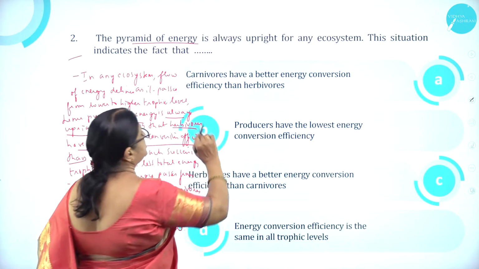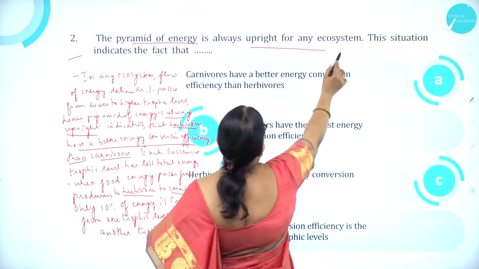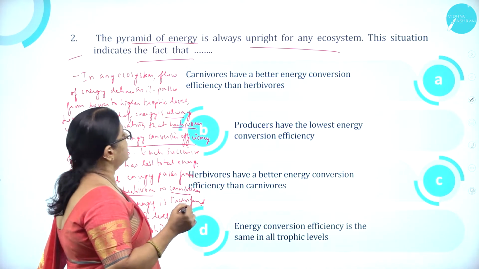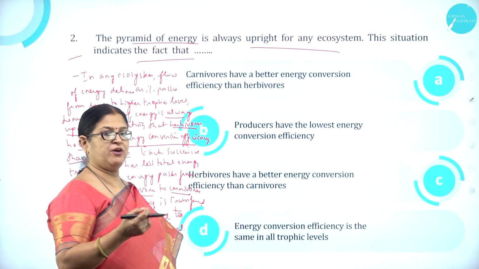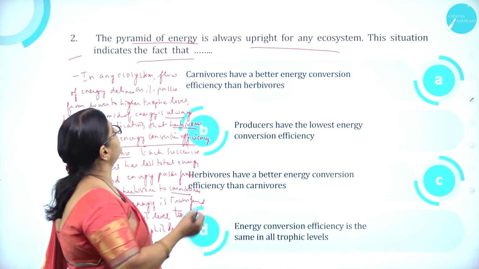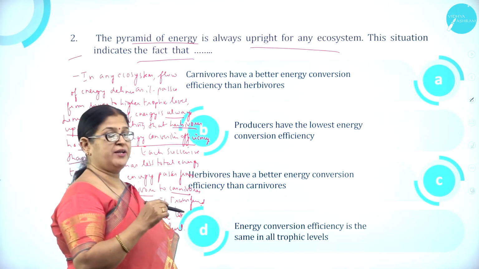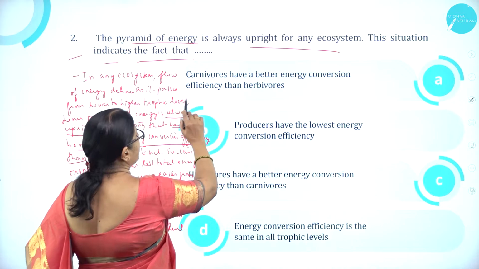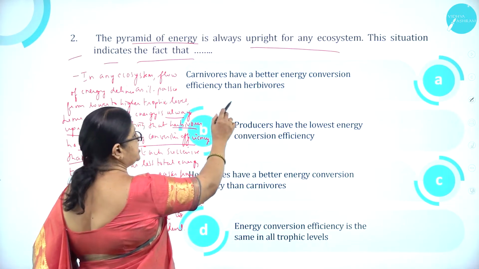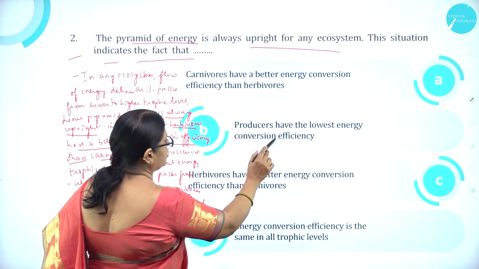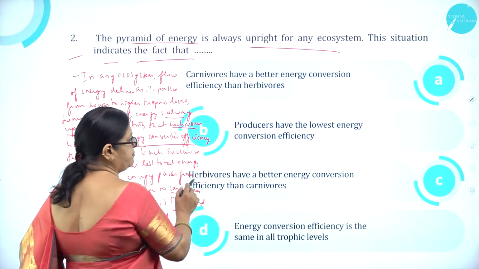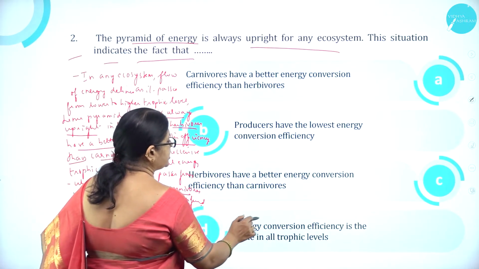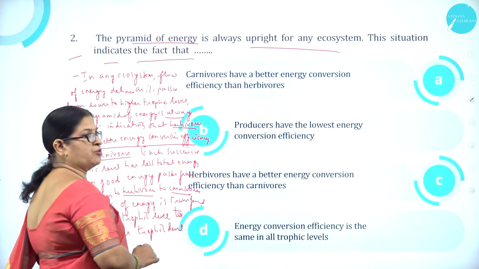The pyramid of energy is always upright for any ecosystem. This situation indicates the fact that we know ecological pyramids. There are three types: pyramid of energy, pyramid of biomass and pyramid of number. So the pyramid of energy is always upright for any ecosystem. This situation indicates the fact that option A, carnivores have a better energy conversion efficiency than herbivores. B, producers have the lowest energy conversion efficiency. C, herbivores have a better energy conversion efficiency than carnivores. Then energy conversion efficiency is the same in all trophic levels.